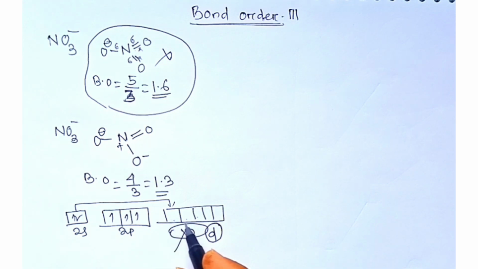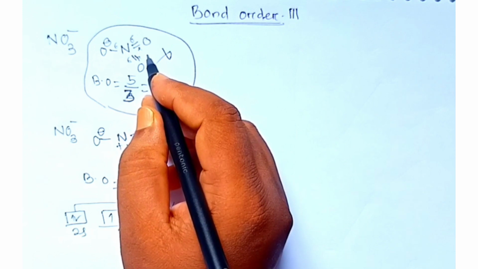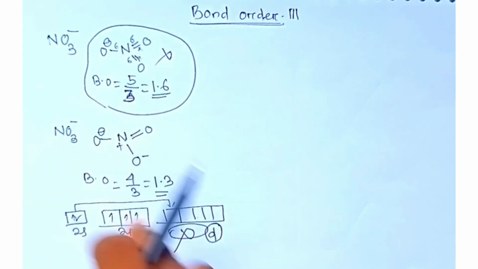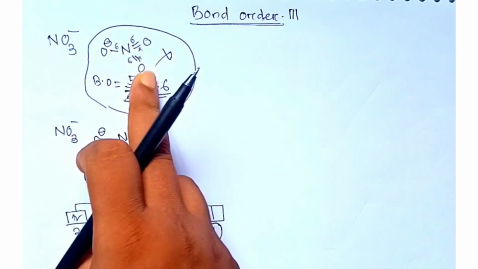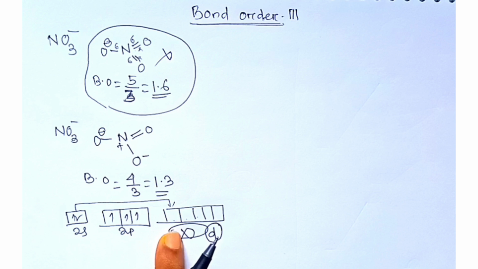So shifting of electrons in its excited state from 2s to d is not possible, because nitrogen doesn't contain any d orbitals. So this structure is not possible. That's the concluding point: nitrogen can never form 5 bonds. For forming 5 bonds, it requires some vacant d orbitals, which is not possible.